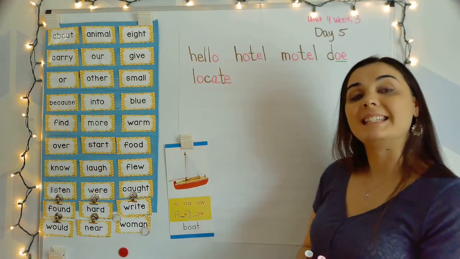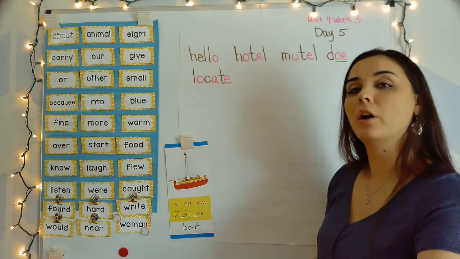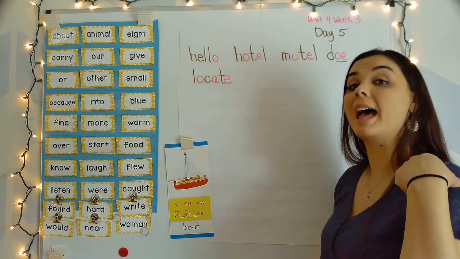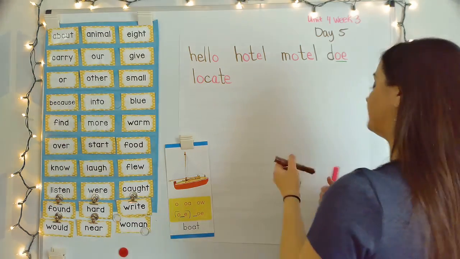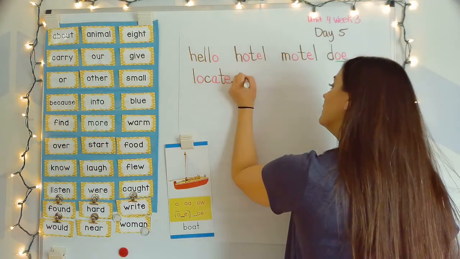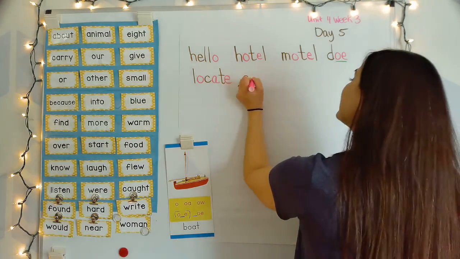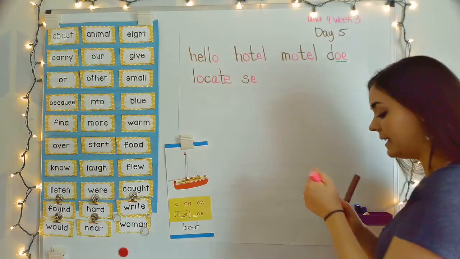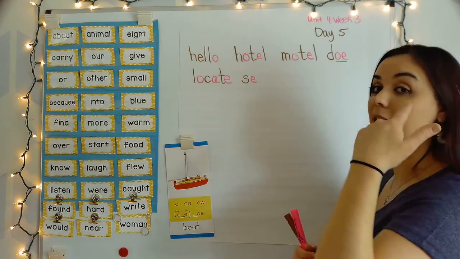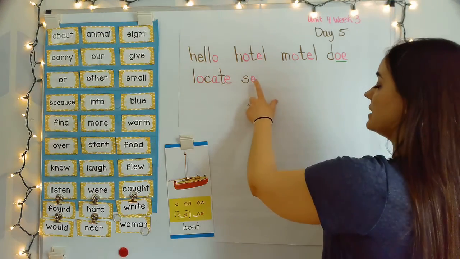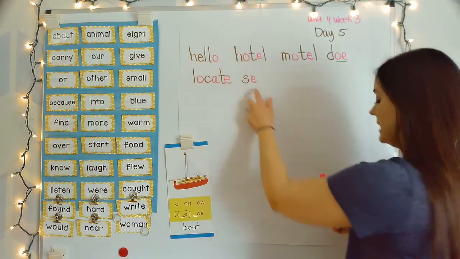Next word, secret. Your turn. S, E, cur, E, T, secret. S says S. And in the word secret, E is the long E sound. When you say secret, you hear E in the middle, the long E. And this is just E by itself saying that sound. S, E.